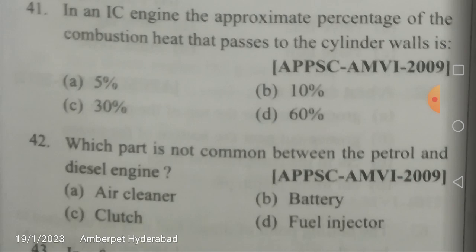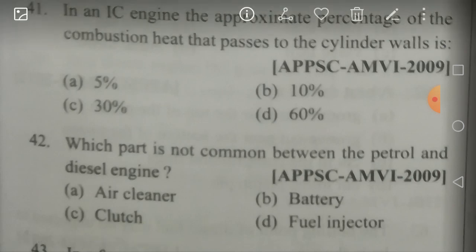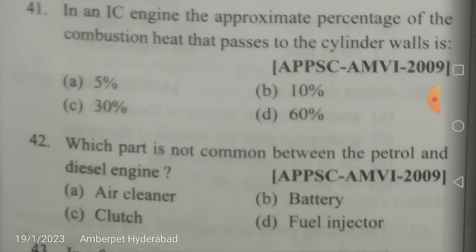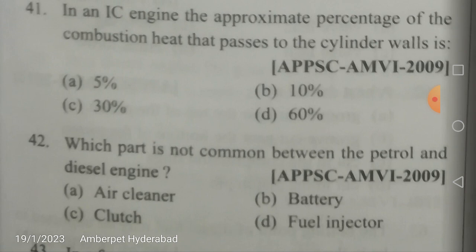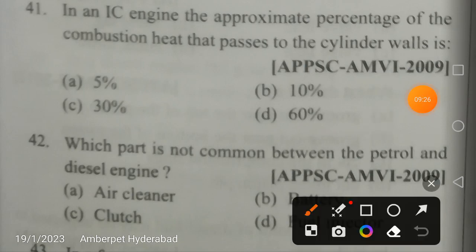SI engine means petrol engine, spark ignition engine, because the combustion of the petrol air mixture is initiated with the help of a spark, and the diesel engine is called a compression ignition engine. Why? After the compression of only air at the end of the compression stroke, we inject the fuel into the combustion chamber through a fuel injector. So that is the correct difference between an SI engine, that is petrol engine, and a CI engine, that is diesel engine. So let us mark the answer, friends.